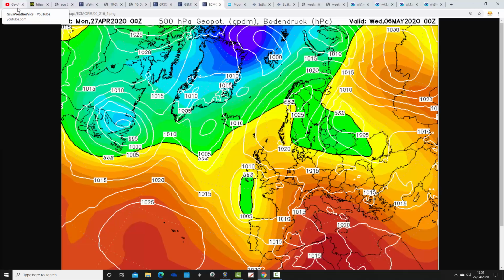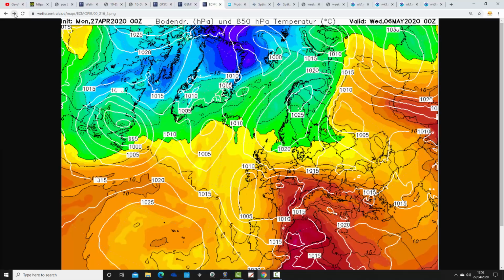So this is Wednesday, 6th of May, going up towards day 10. And we've got low pressure both to our southwest and to our south, so there would be the risk of heavy showers, probably thunderstorms, actually down across southern parts of the country. North does look drier, close to the ridge of high pressure over Scandinavia.